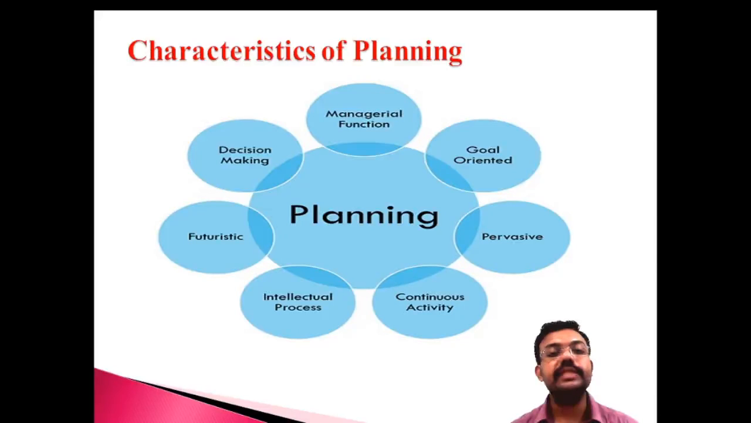Goal oriented means the organization must be goal oriented. Suppose your plan can successfully achieve the goals of the organization. So planning is always focusing on being goal oriented. That is the second important characteristic of planning. And there is pervasive, that is a universally applied concept. Planning can be applied to the different fields of management. You can apply planning in the different fields of management.